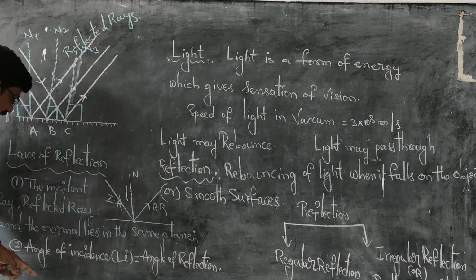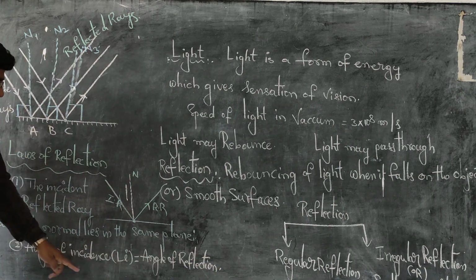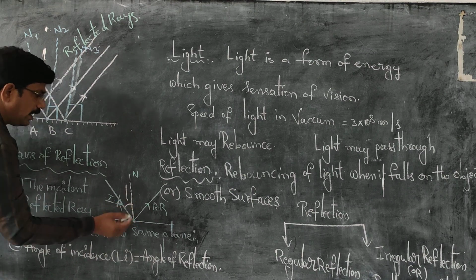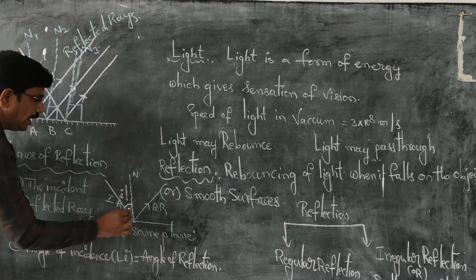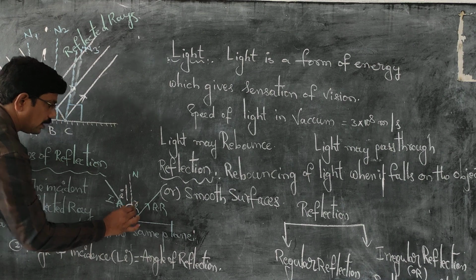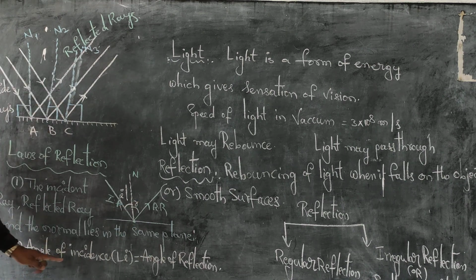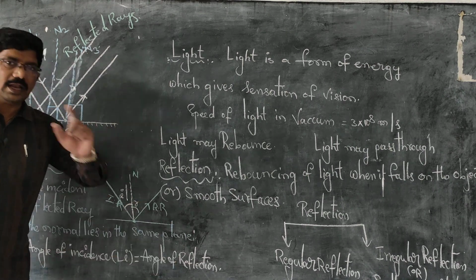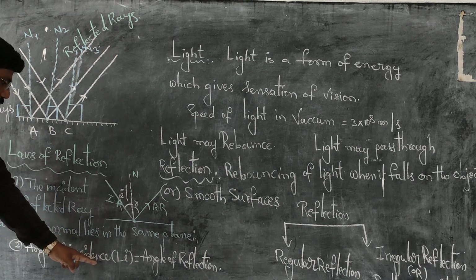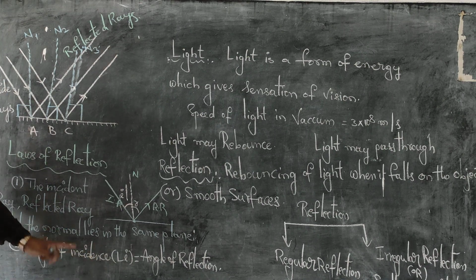What is the second one? Angle of incidence, that is angle I. Angle I is equal to angle R, angle of reflection. So angle of incidence is equal to angle of reflection. This is known as the second law of reflection.